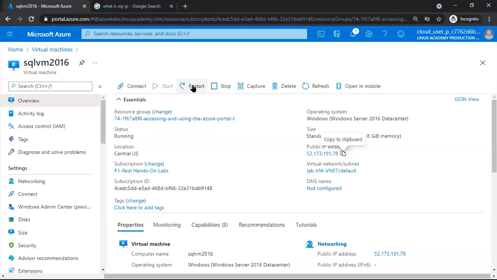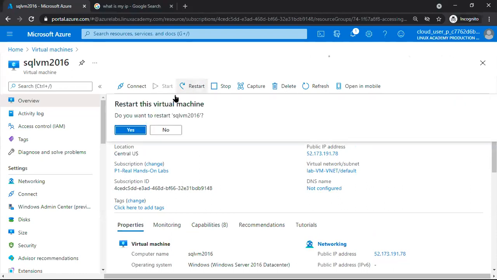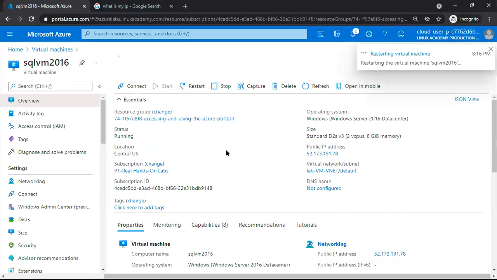Maybe some problem is there, still taking time. One second, I will restart the machine one time. Okay, it should be connected actually. Restarting the virtual machine here. Refresh.